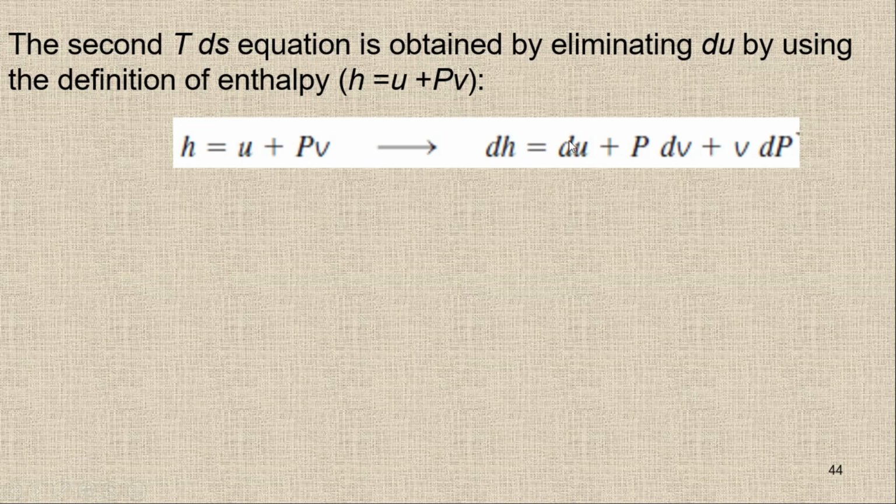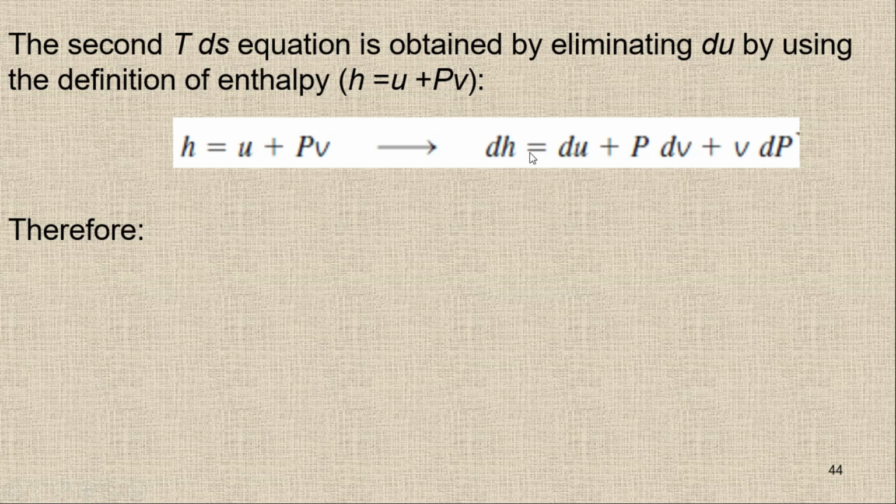So this du plus P dv, I'm going to replace, so it will be dH minus v dP. If I shift this v dP to the other side, du plus P dv is equal to dH minus v dP.